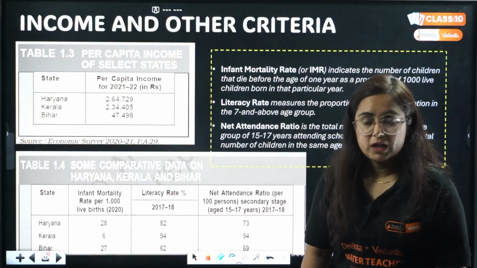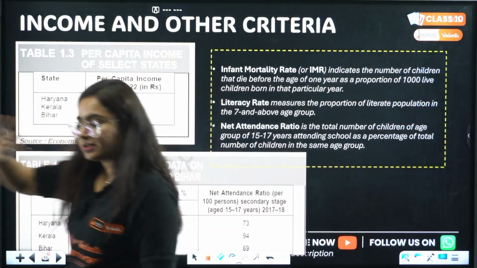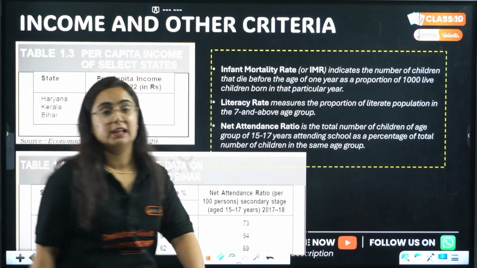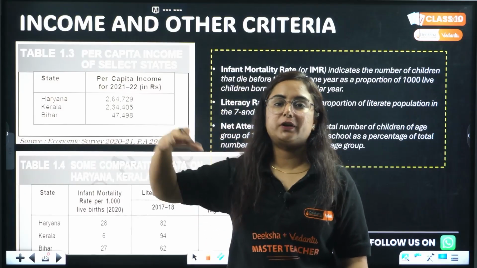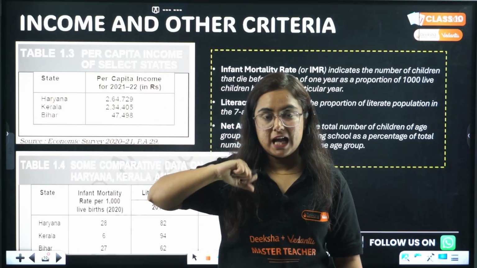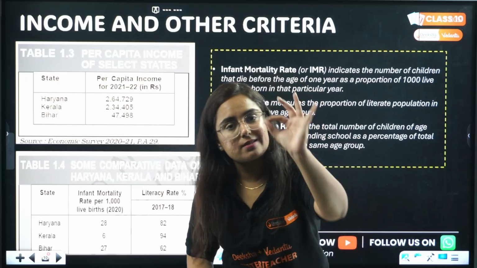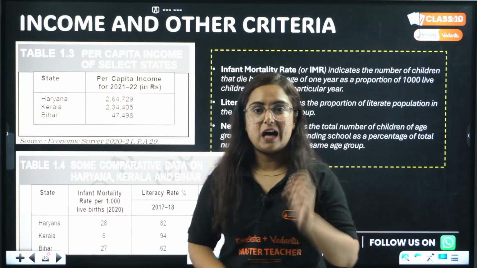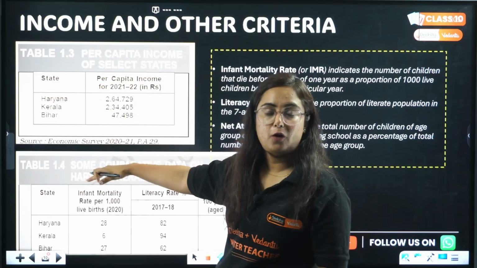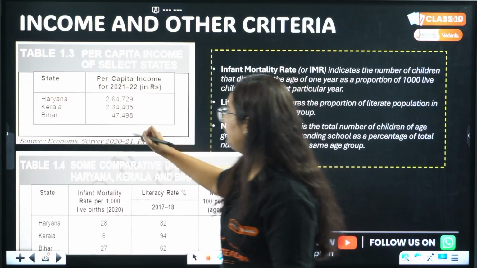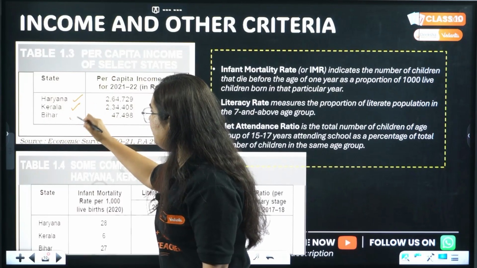So what to do? Let's compare more and understand what we are lacking in. So we compared the states of one country, right? And understood that income is not the single criterion to compare countries. How? Let's see. These are 3 states of India: Haryana, Kerala and Bihar.